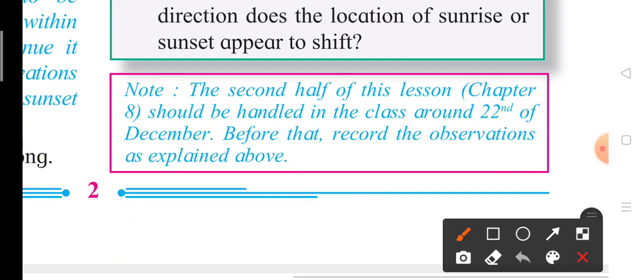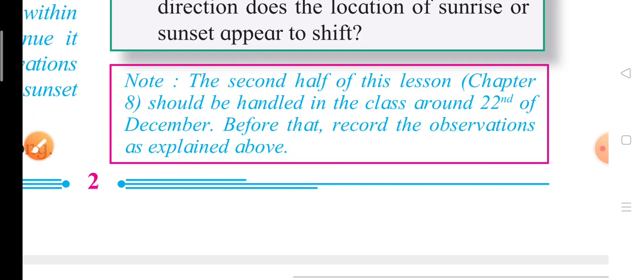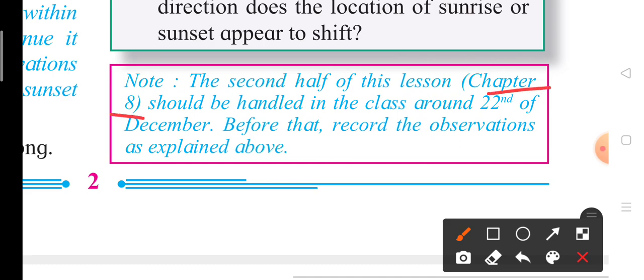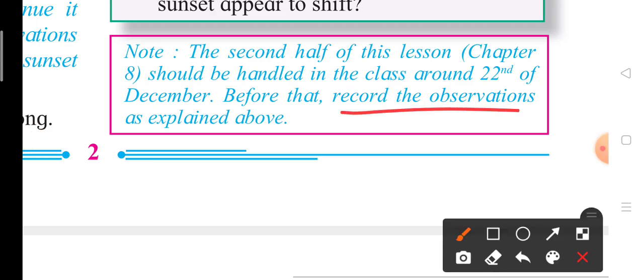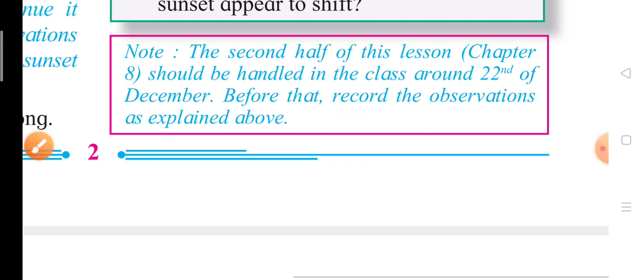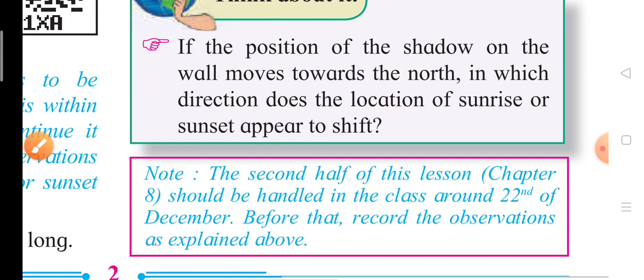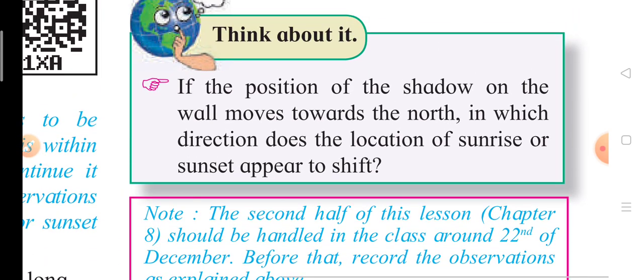Now note the second half of this lesson, chapter 8. Children, this chapter is continued. The first part and the second part are there, and the second part is in the form of chapter 8 and should be handled in the class around 22nd of December. Before that, record the observations as explained above. So this is about our first lesson, how seasons occur.